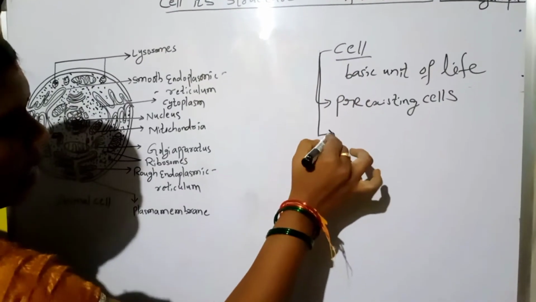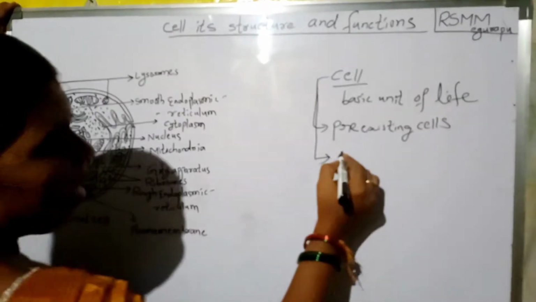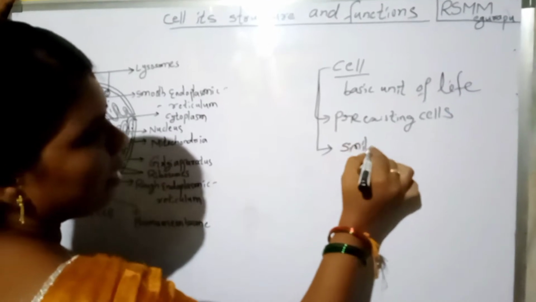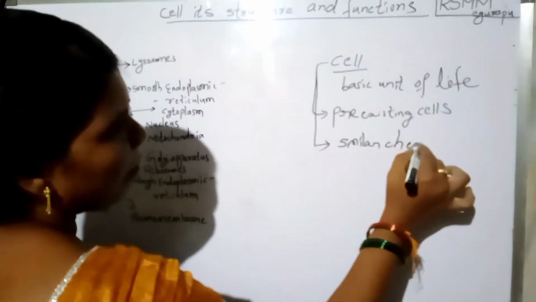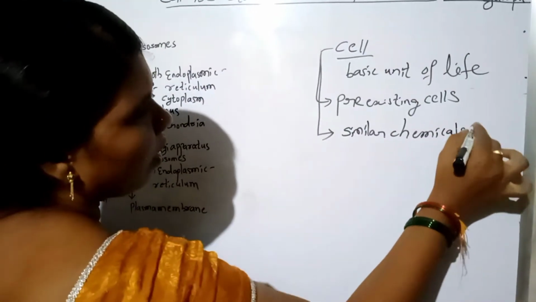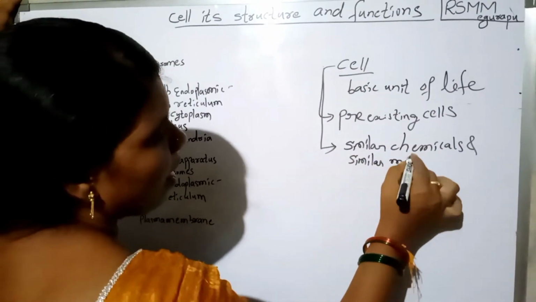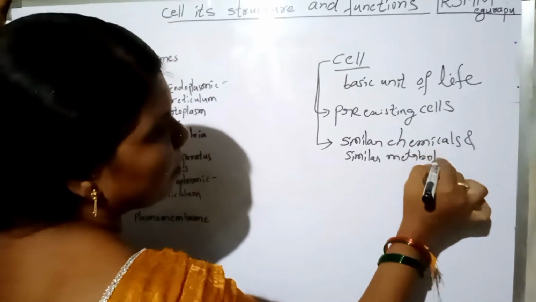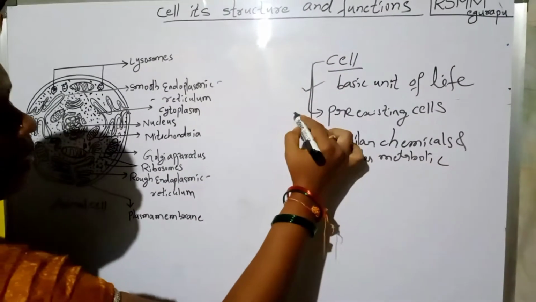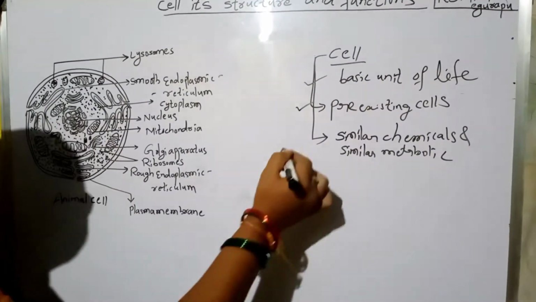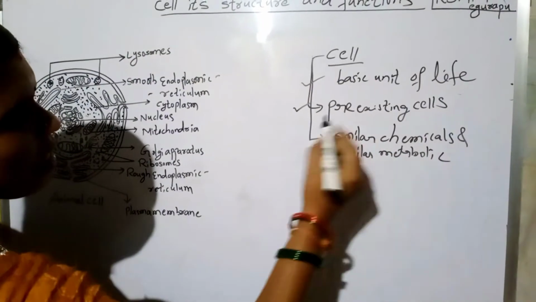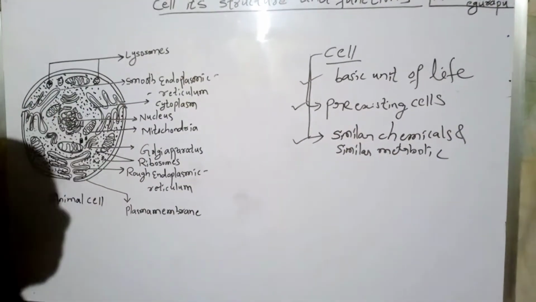And all cells have similar chemicals and similar metabolic activities. Cell is the basic unit of life. All cells are formed from pre-existing cells. All cells have similar chemicals and similar metabolic activities.